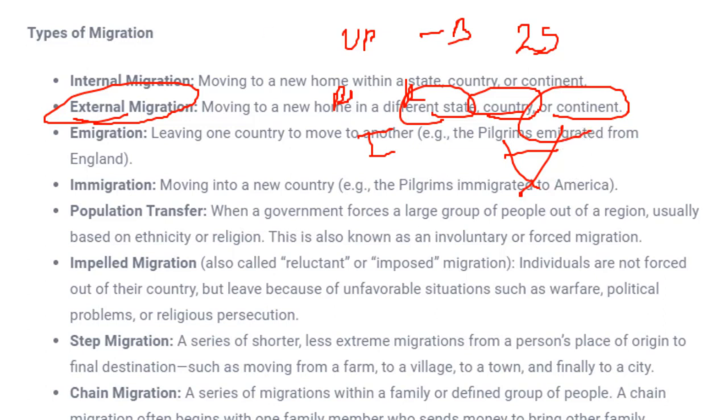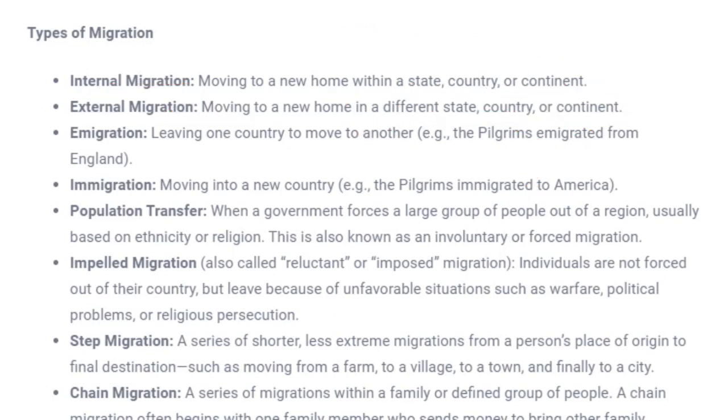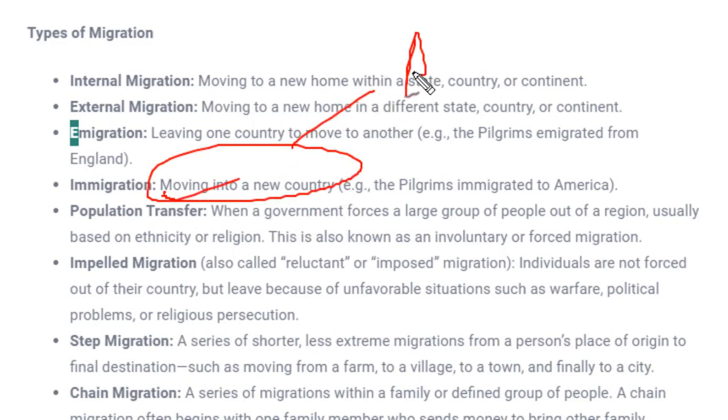Fine. Now next kind of migration which is important is immigration. Now you might have heard about this word immigration. What happens in immigration? Whenever you are traveling with flight, you have to go for immigration. That means whenever you reach a new country, you have to apply for immigration. So simply, immigration means migration of people from other countries to our country. That is called immigration. And what would be emigration? See, emigration and immigration are almost similar terms. Don't get confused with these terms. Emigration means moving to a new country. When you leave your country and move to other country, you have to go to airports for immigration papers.